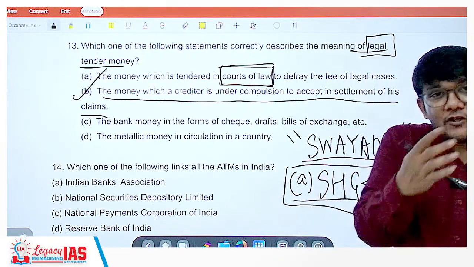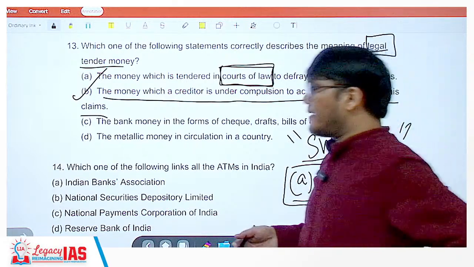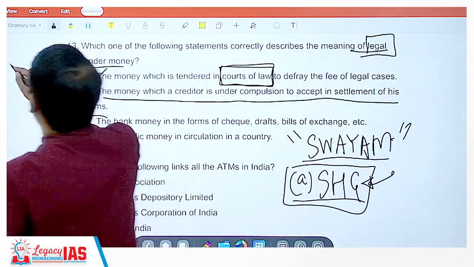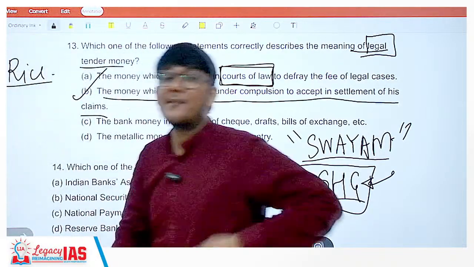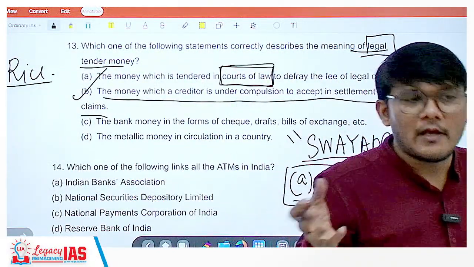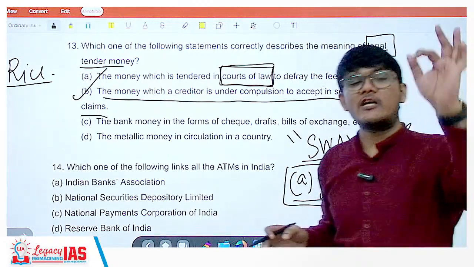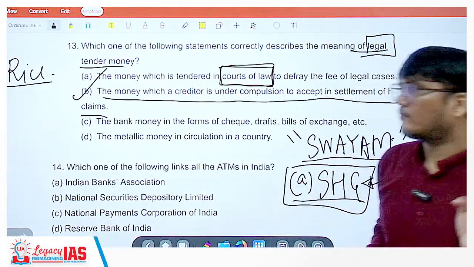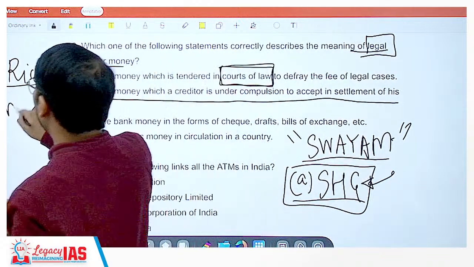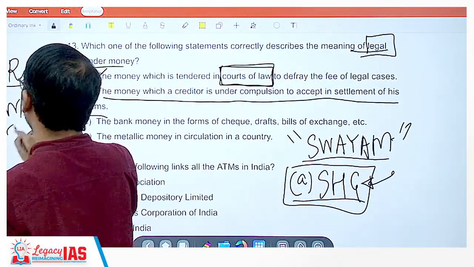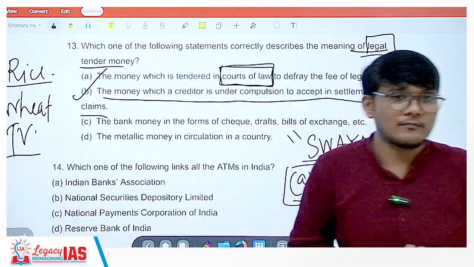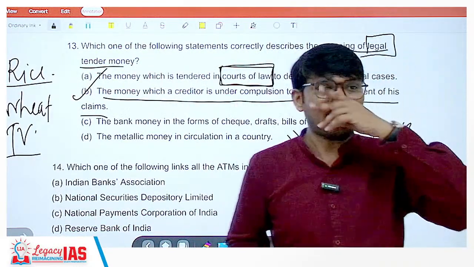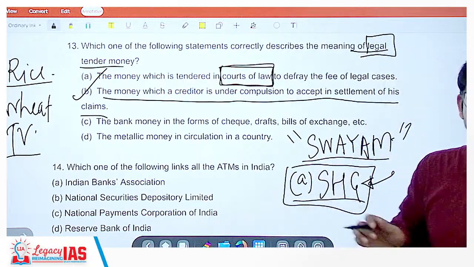Now if instead of 1100 rupees you return to me, let's say, rice worth 1100 rupees, I may deny taking it. No boss, I gave you Indian rupees, I want it back. If you are giving me wheat, I can deny it. If you are giving me, say, a television, I can deny that also, and then claim that you have not given me the money back.